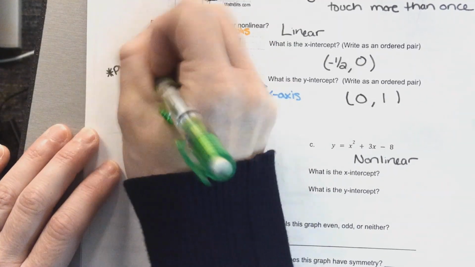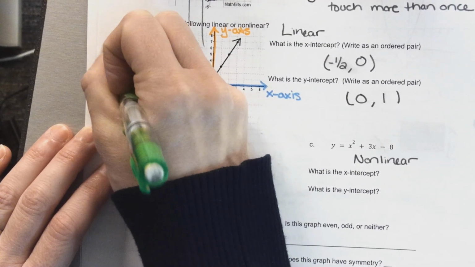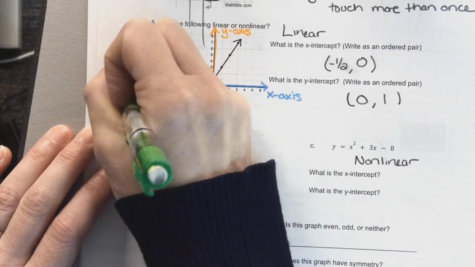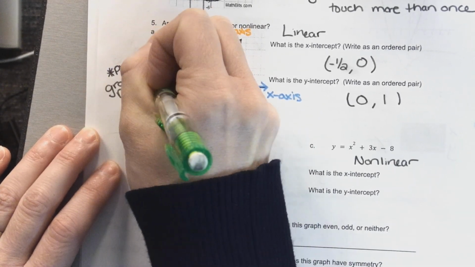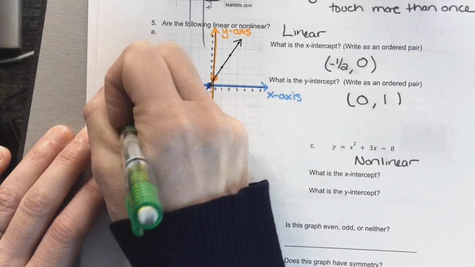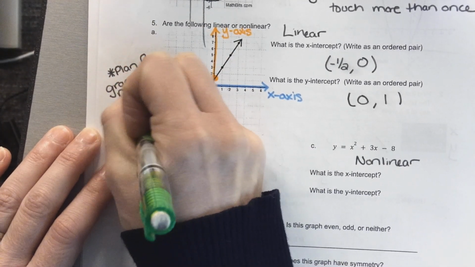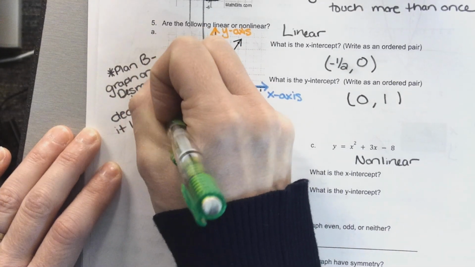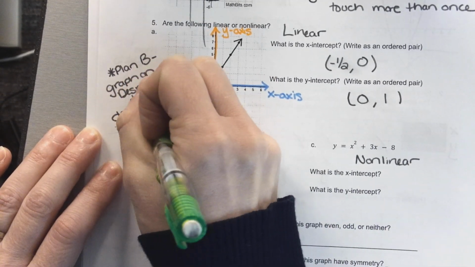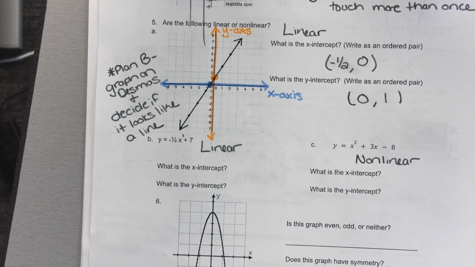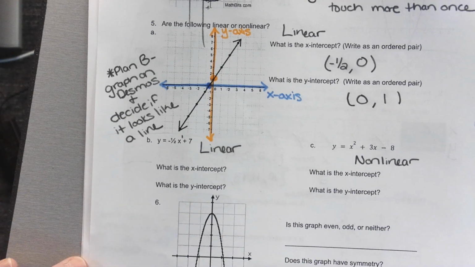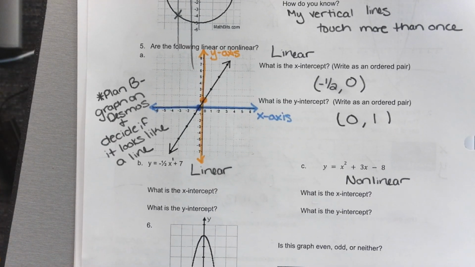Plan B, graph it on Desmos and decide if it looks like a line. So that could be a note to write yourself. We can always have good intentions and have a plan A, like I said, just to look at the equation or look at the graph. But it's always good, especially on a test, when you get a little nervous: if plan A doesn't work, what's your plan B?